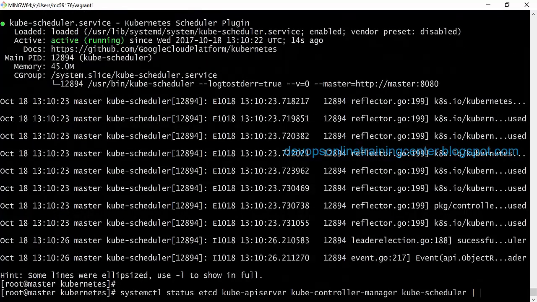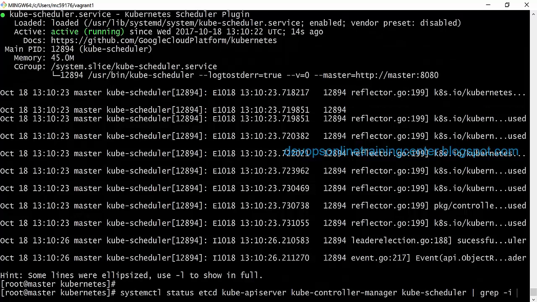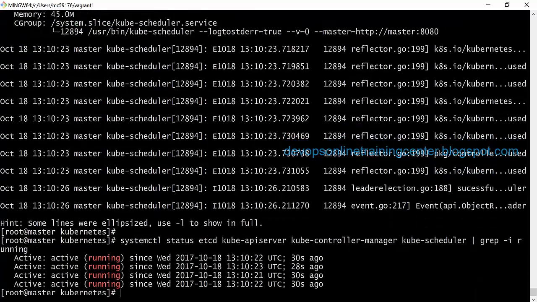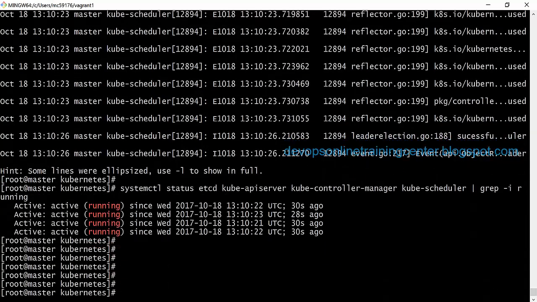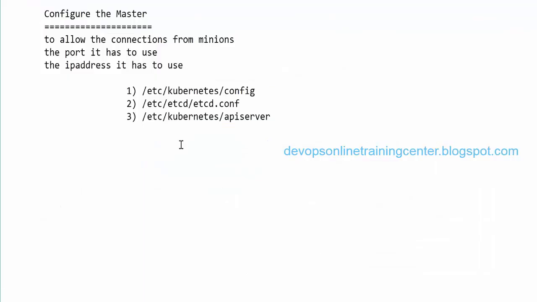Okay, let me see this way. Grep for running. Okay, all four are running. Okay, so we have to make sure that all processes are running after completing the master configuration, right? So with this, master configuration is completed, and start all the processes. Is this clear?